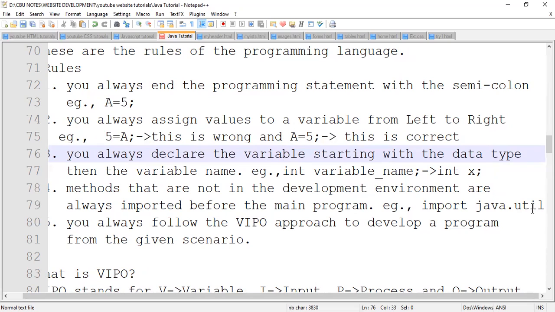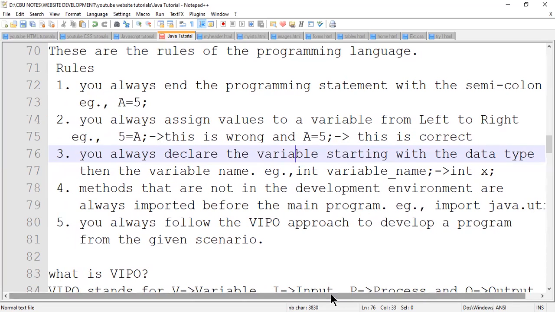This is just an example. There are so many libraries that contain the methods you want. So if they are not there, you import them. Otherwise the program will show red lines to indicate that it doesn't have what is written here. If you're using NetBeans, it will guide you, saying if you want to use this particular function, import this library. So that's why it is important to indicate this in the program before you start anything.